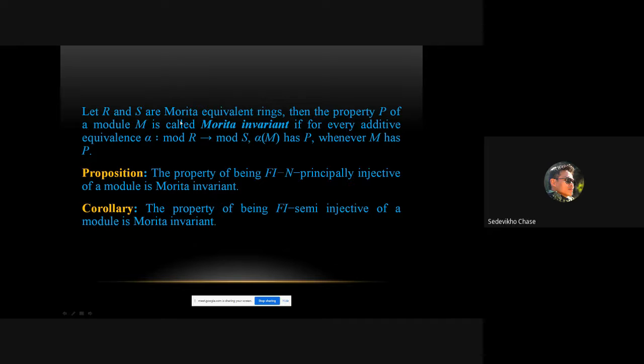Then a property P of a module M is called Morita invariant if for every additive equivalence α from mod-R to mod-S, the category of modules, α(M) has the property P whenever M has P. The result that we got here is that the property of a module being Fi M-principally injective is Morita invariant. And the corollary is that the property of a module being Fi semi-injective is Morita invariant.